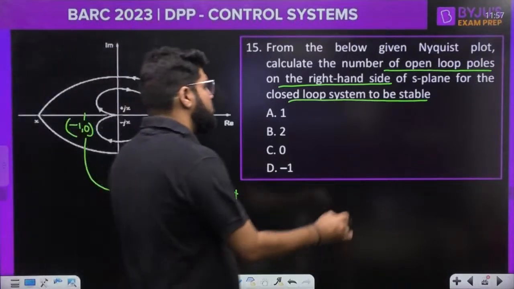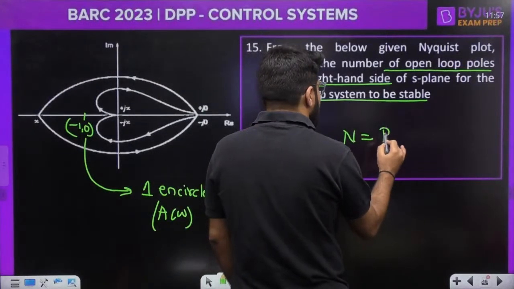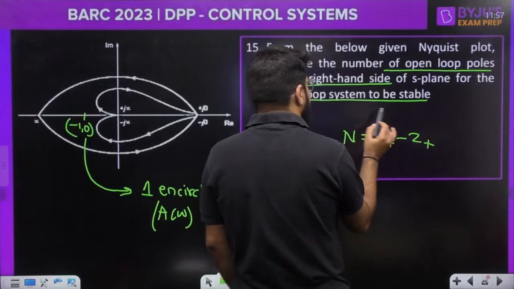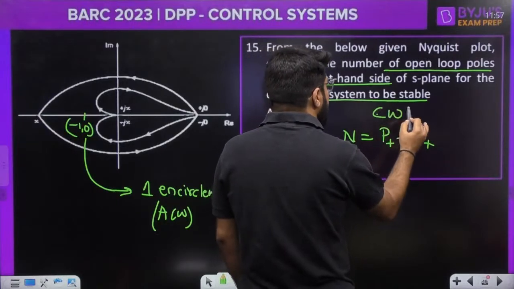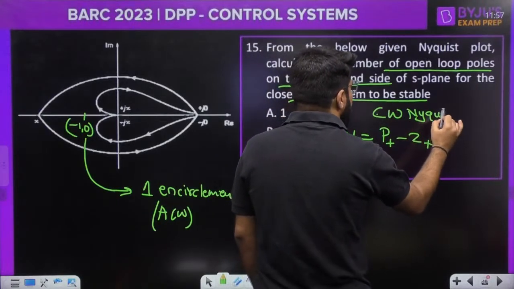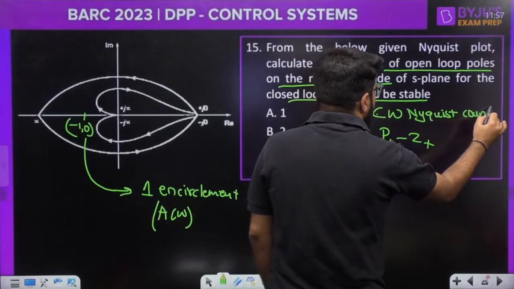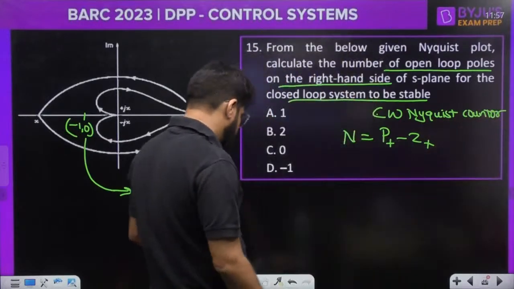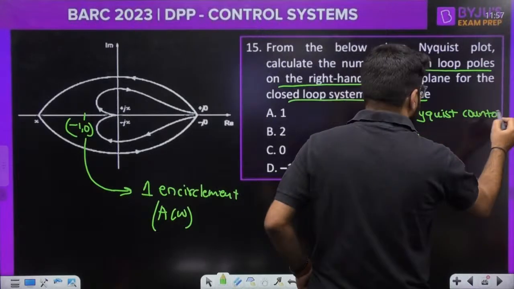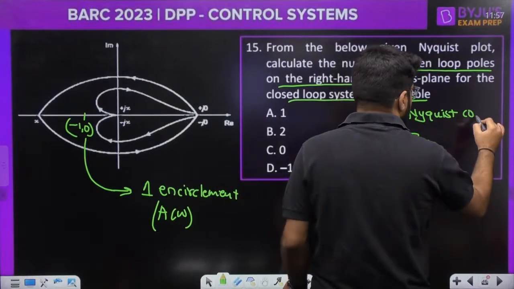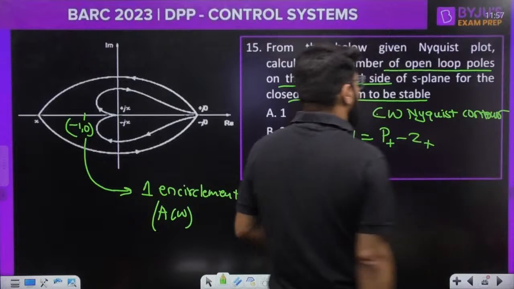So what is the formula I use? N is equal to P plus minus Z plus, assuming a clockwise Nyquist contour. Of course, you can assume anything, either will give the answer. Let us assume the clockwise Nyquist contour.